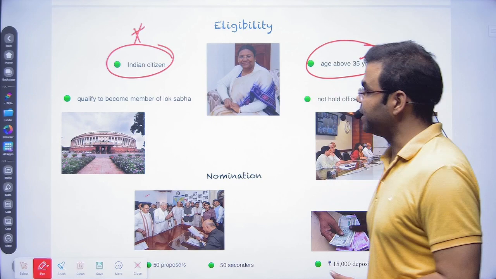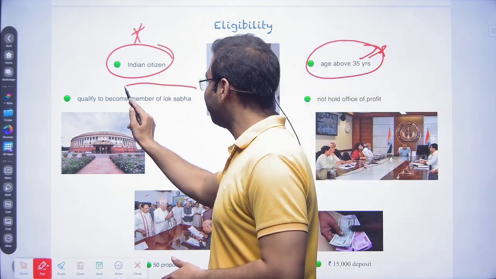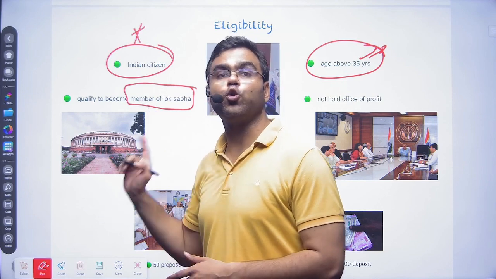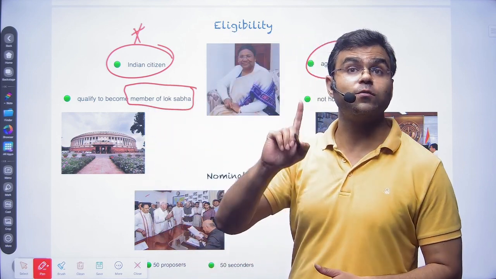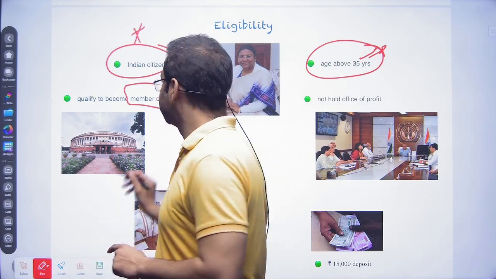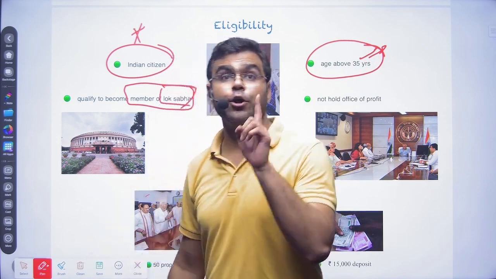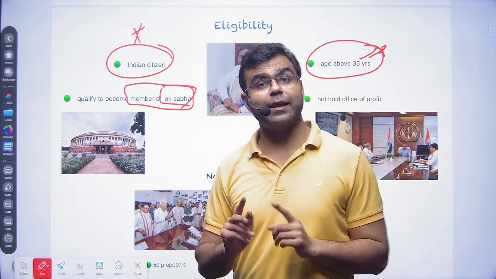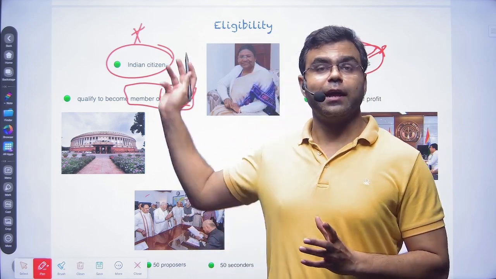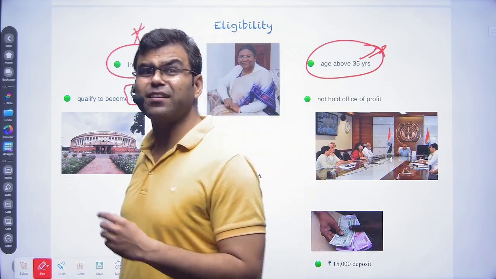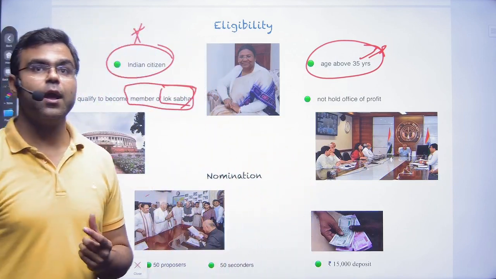Another one is that you have to be qualified to become a member of Lok Sabha. Pay attention: Lok Sabha, not Rajya Sabha. The UPSC can play a game here, okay? In the eligibility, they can change the word, and that's how they usually play in the prelims. So pay attention.